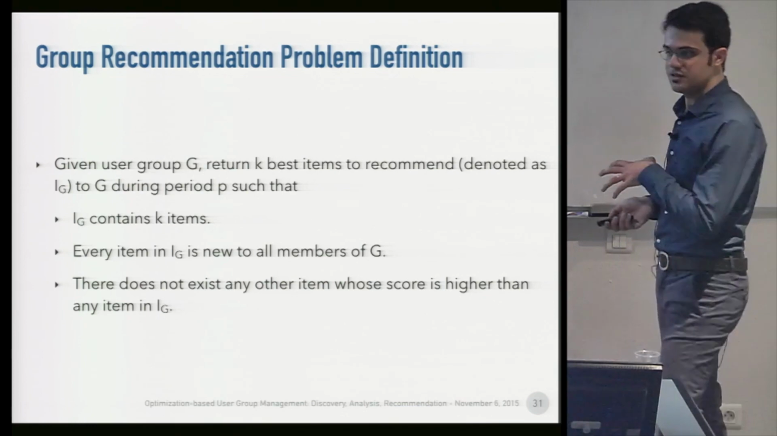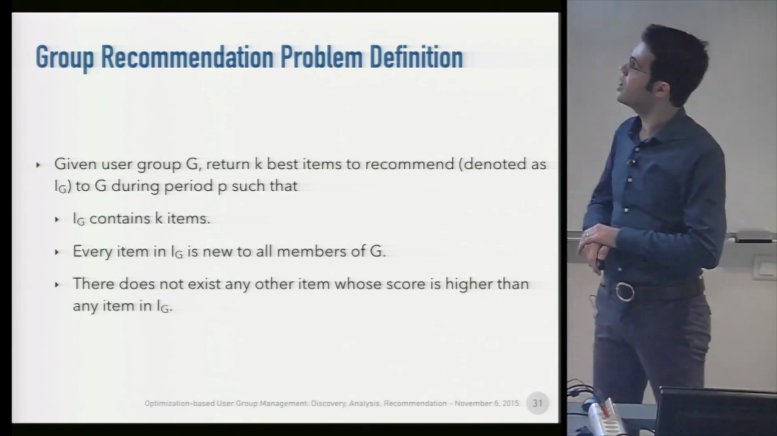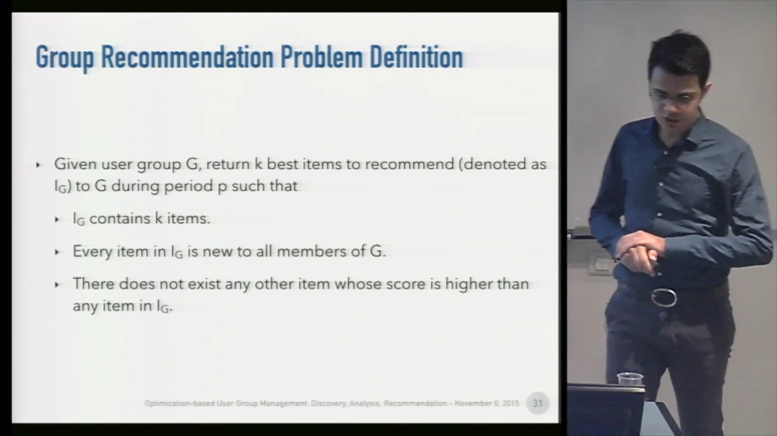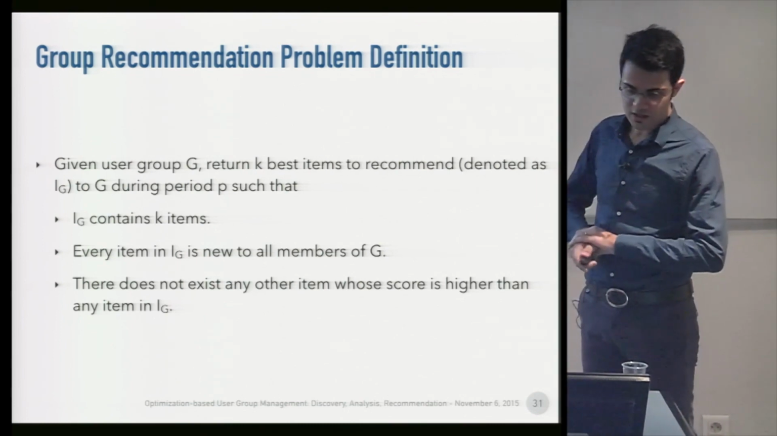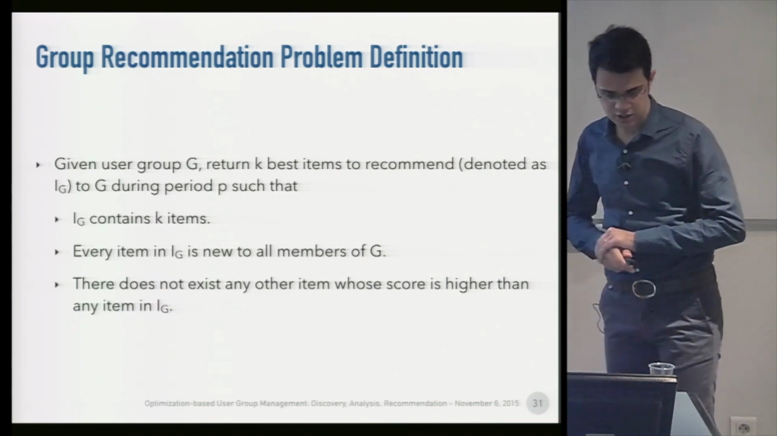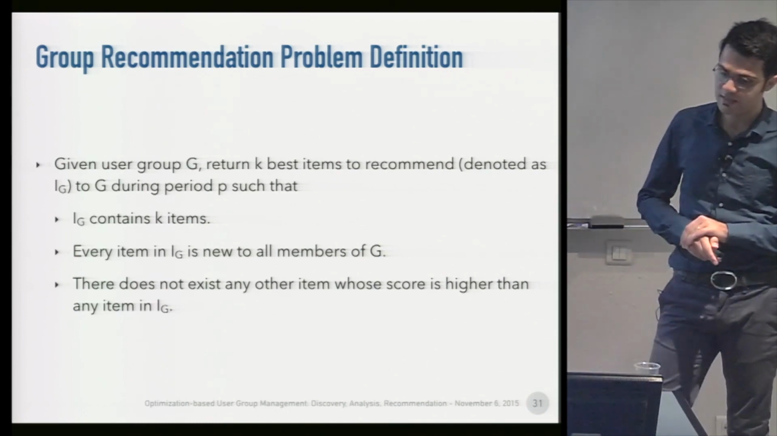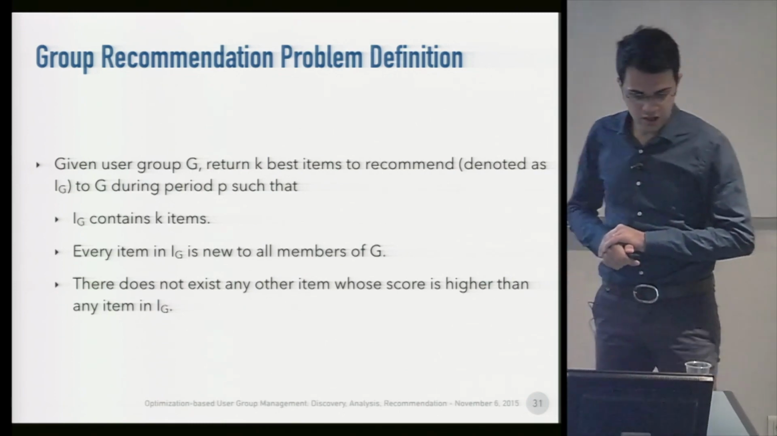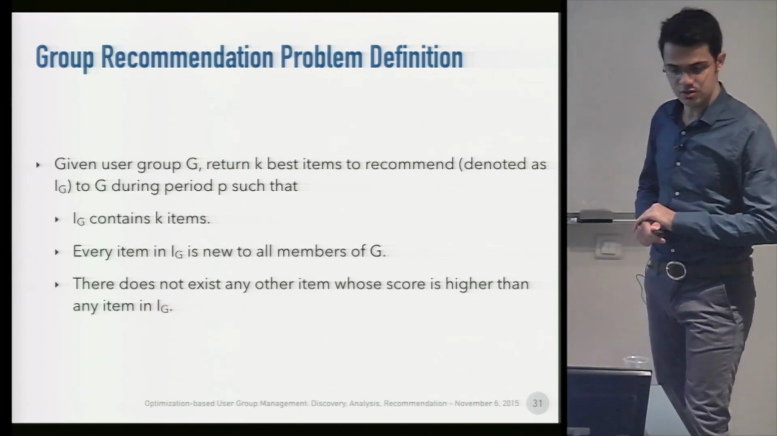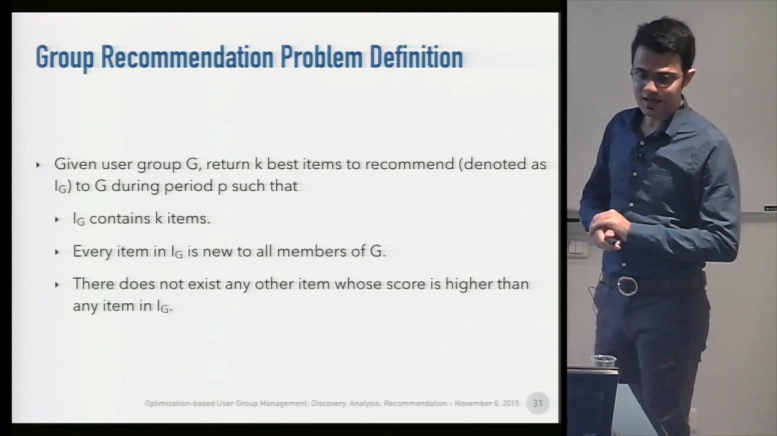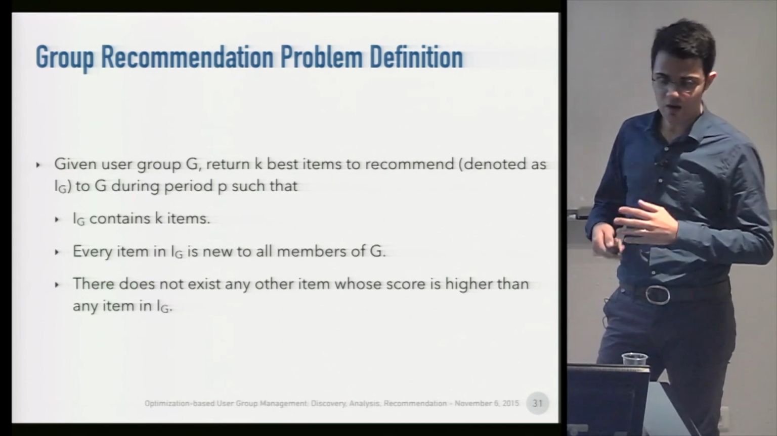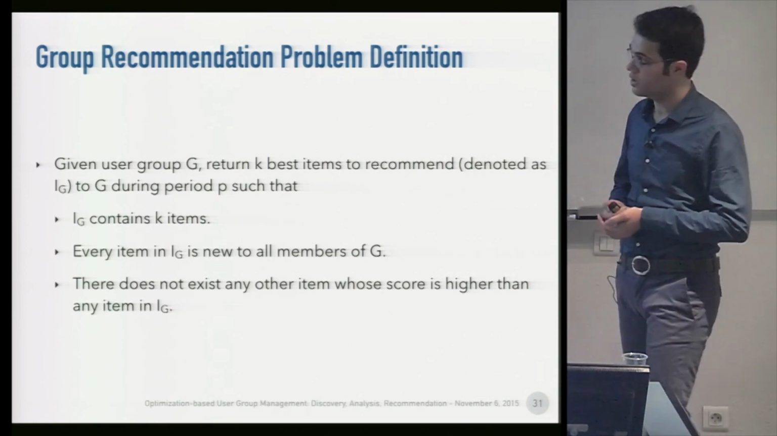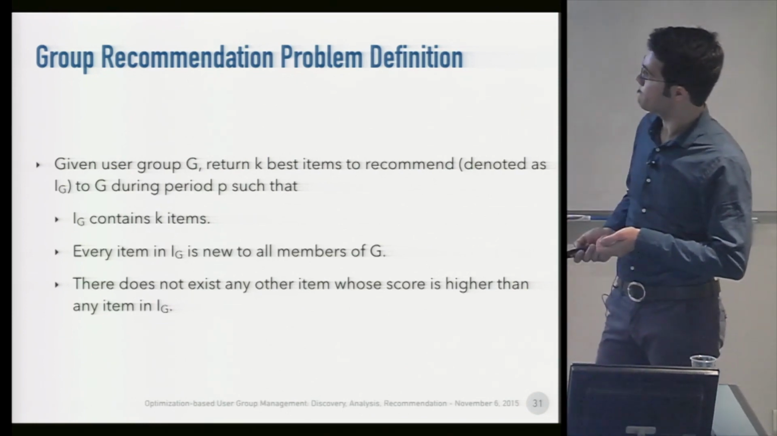Now, based on these definitions, we can formally define the group recommendation problem. Given a user group G, the problem is to return the k best items to recommend, which we denote as IG, during period P, such that IG contains k items, every item in IG is new to all members in the group, and there is no other item outside IG that has a higher score for members of G.